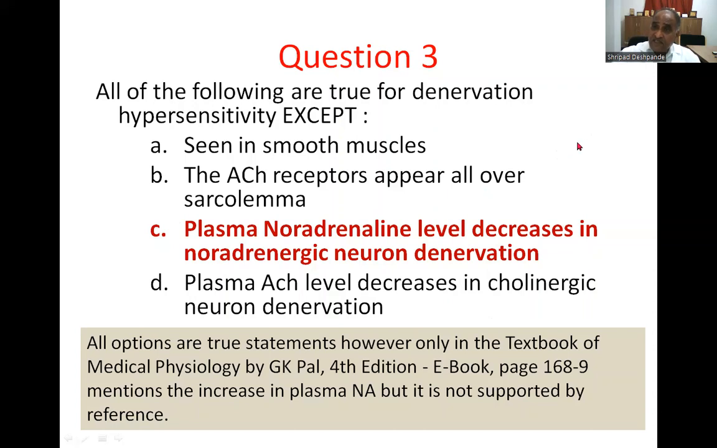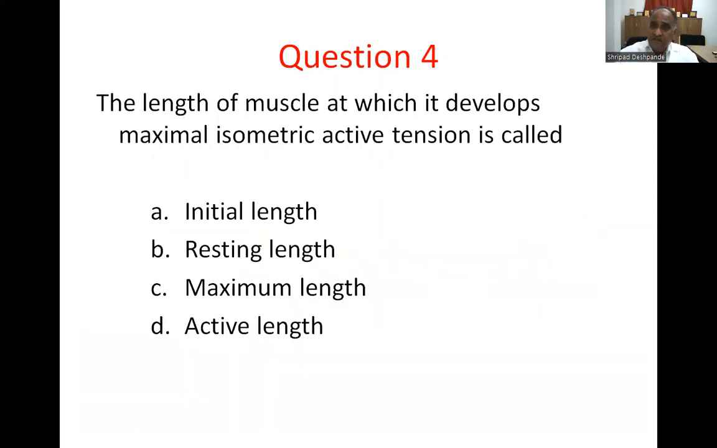If the university, Dr. NTR University, takes up this question, maybe I would give whatever their choice. But I personally feel that this is a controversial question. Hence, I keep myself reserved with the correct response, and it is left to the NTR University. Question number 4. The length of muscle at which it develops maximal isometric active tension is called optimal length.